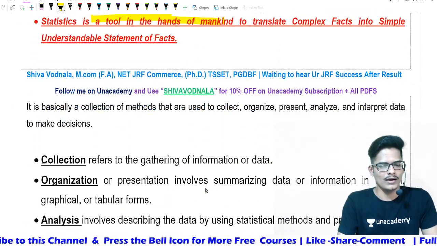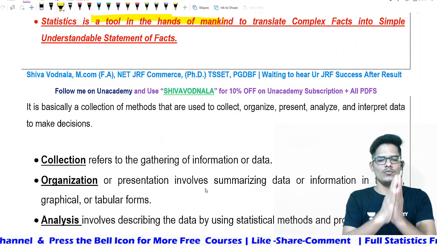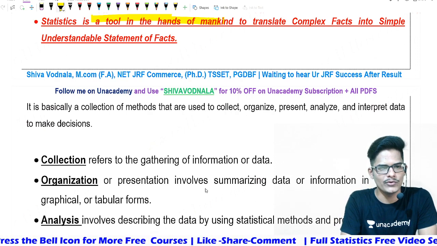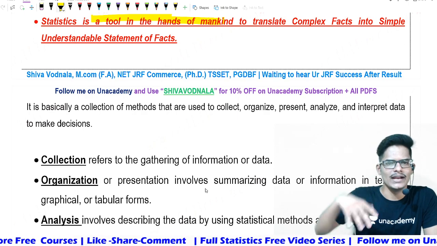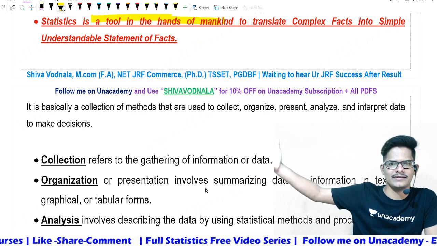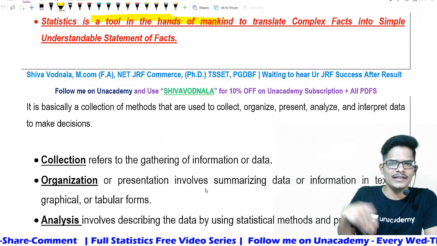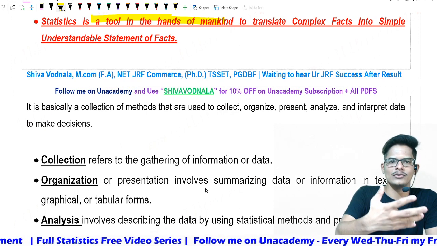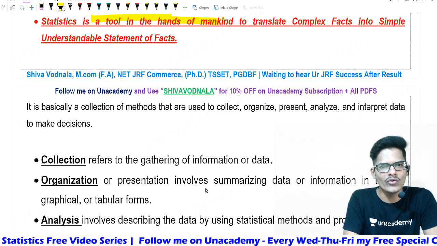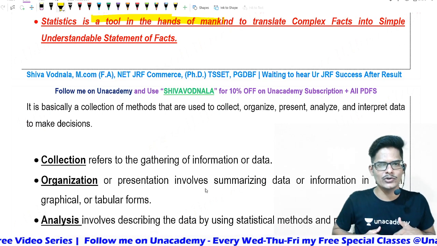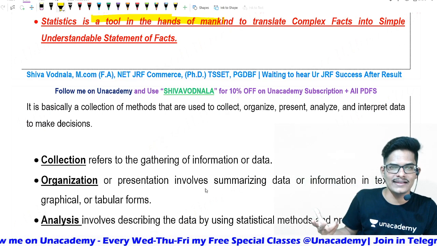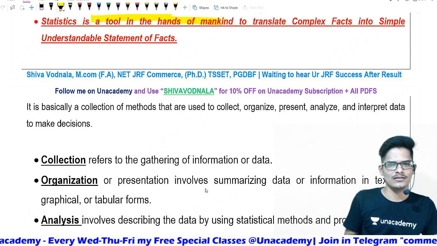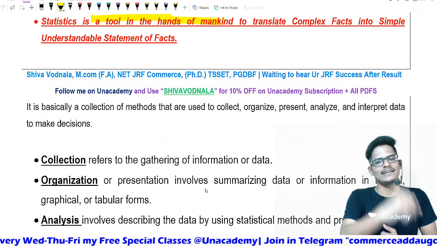If you open a newspaper every day, one index or another will come: the environmental index, higher education indexes, GDP, and where India ranks in all those indexes. We see them and learn those indexes, but we fail to recognize the background scenarios, the background calculations used to give those rankings. Those background calculations are statistics only.